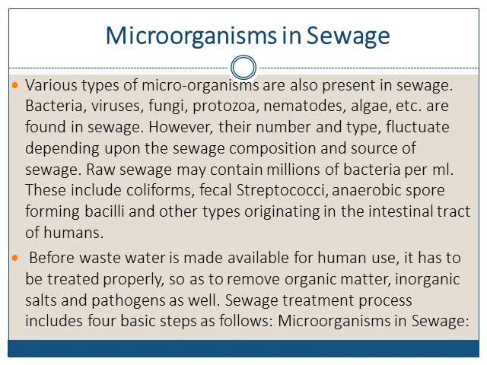So they are found in sewage. However, their number and type fluctuate. Fluctuate means it changes depending upon the sewage composition and source of sewage. Source of sewage means from where it comes, whether it is domestic waste or industrial waste. So the sewage composition and source fluctuate the number of these pathogens or microorganisms.